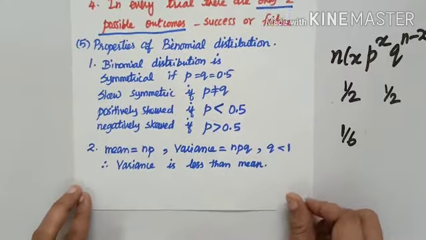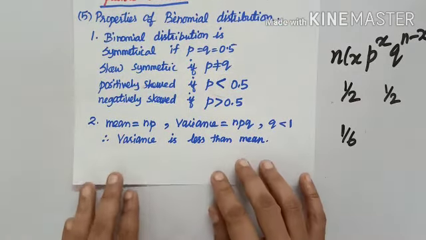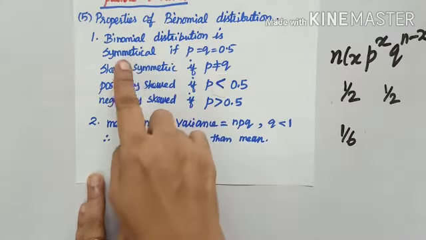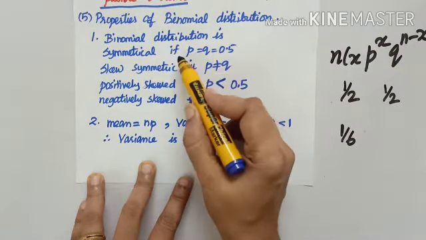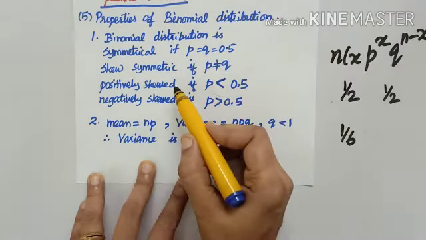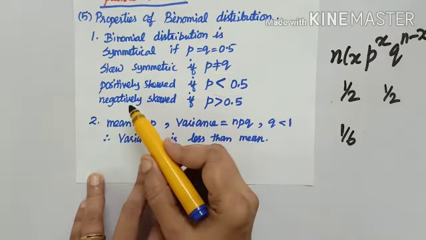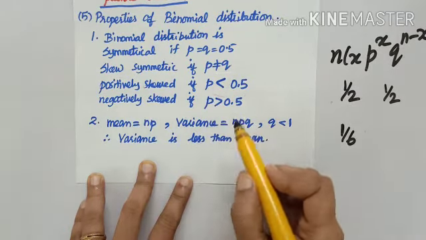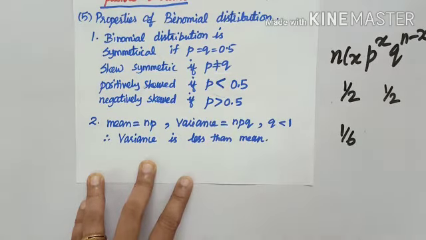As I say the properties of binomial distribution, number 1, the binomial distribution is symmetrical if p and q are equal to 0.5. That is equal probability for success and failure. It is asymmetric if it is not equal. Positively skewed if p is below 0.5 and negatively skewed if p is above 0.5.